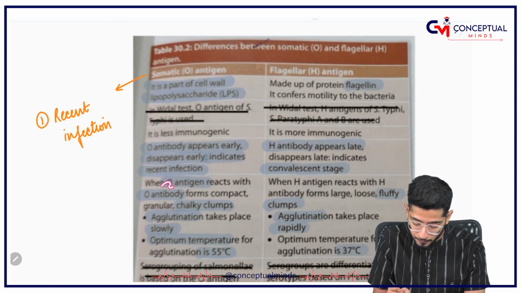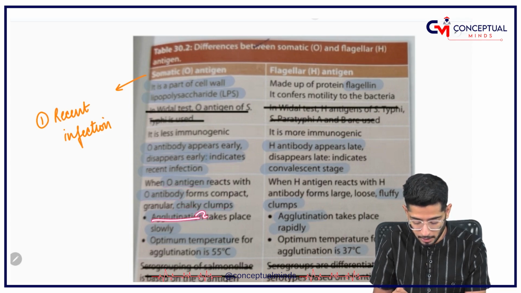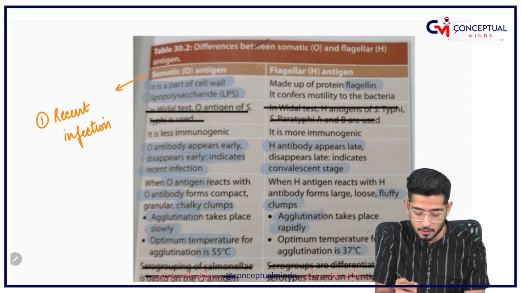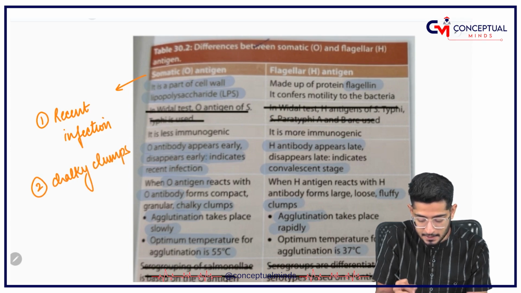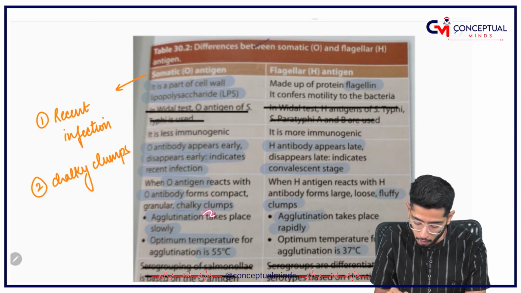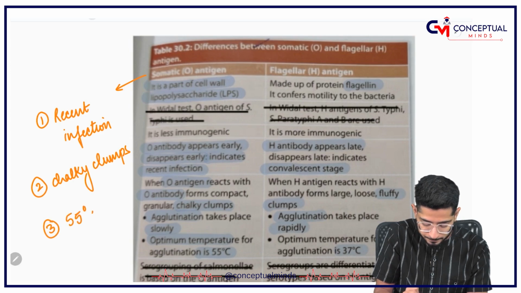Number 1. Now, when O antigen reacts with O antibody, it causes chalky clumps. Agglutination is going to take place and it causes chalky clumps. So, when the chalky clumps are being formed, this is the identification of O antigen. And the optimum temperature for it is 55 degrees Celsius.